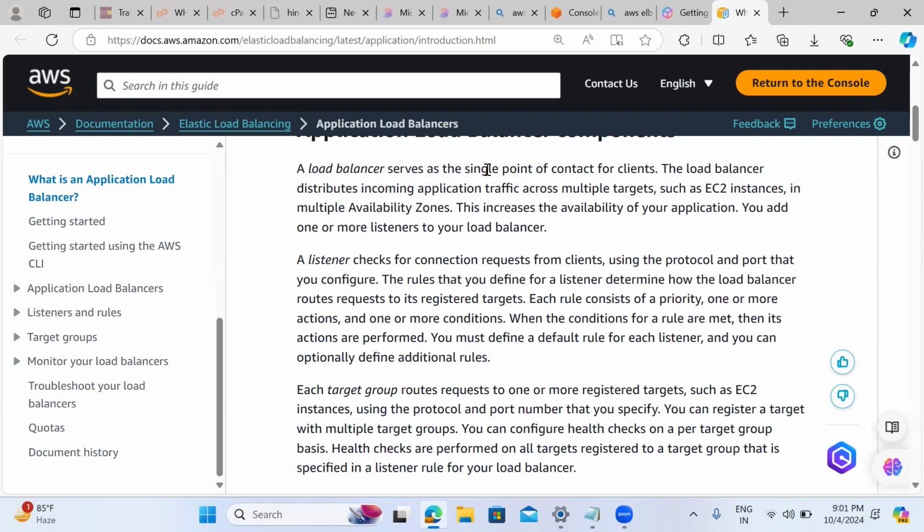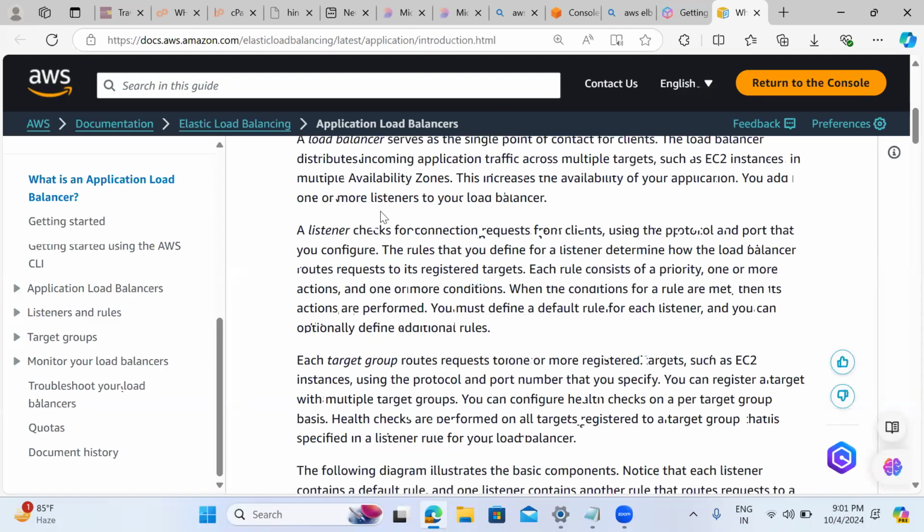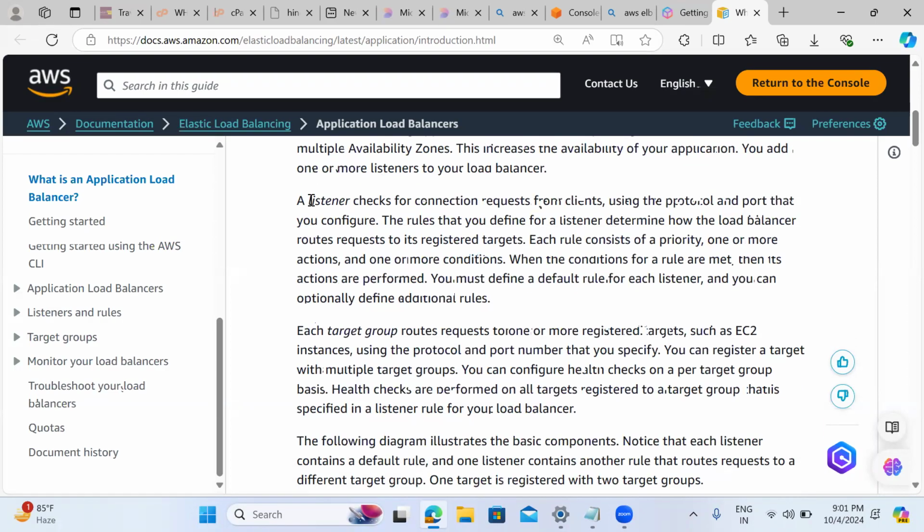In this use case, we are discussing the application load balancer, and this terminology is mostly common with any of the load balancers. Then here we have a listener. Whenever a connection comes from the client, it uses the protocol and the port number and verifies whether the target is listening or not.